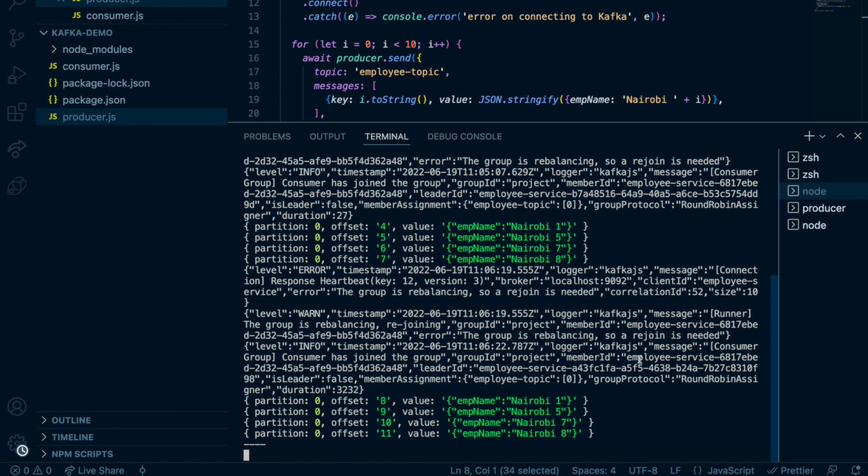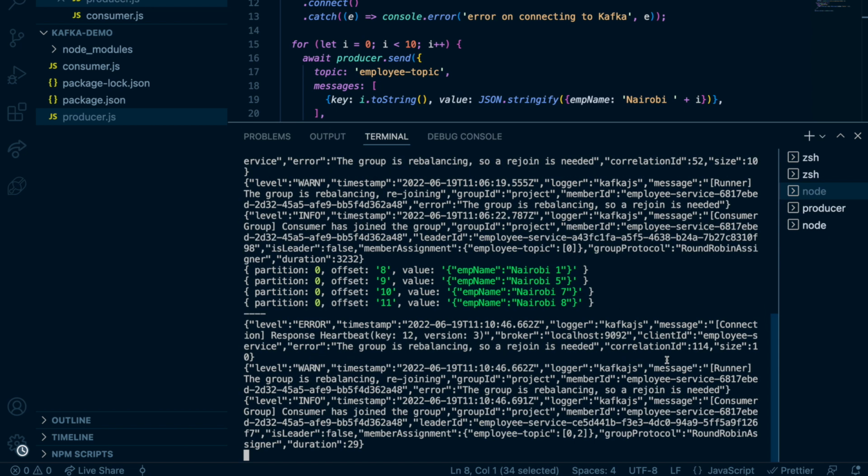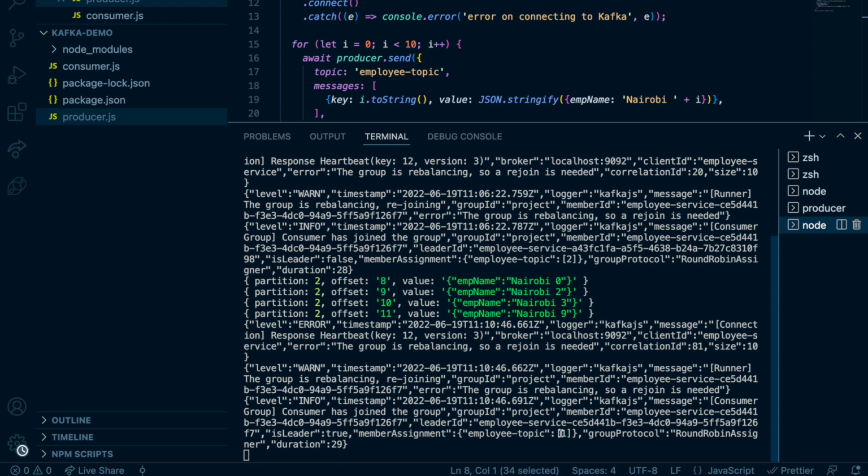They will rebalance. You can see that we have 3 partitions and 2 consumers. That means one consumer should listen to 2 partitions, right? So we'll see how they do it. Now you can see this consumer listens to 0 and 2, and this one listens to just 1.